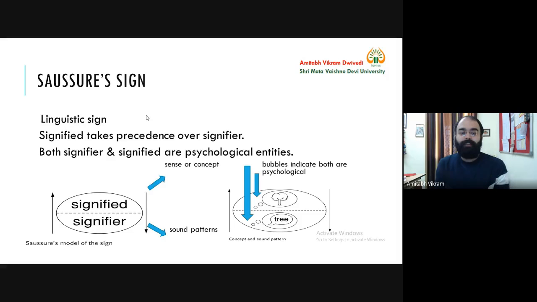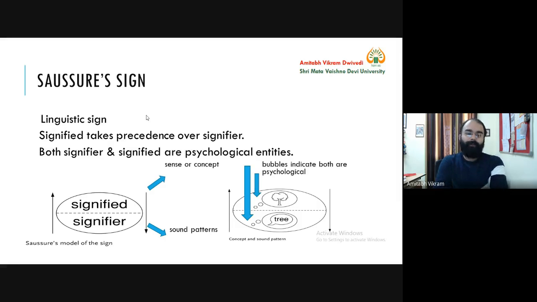So the signifier, whatever I speak, is already there in my brain, because my brain is directing me: now you speak like this, this word is pronounced like this, if you use this phrase then this is grammatical, this is not grammatical, this will be the sequence. All these things are already there in my brain, and that's why signifier and signified are psychological, related to the brain and the mind. Now this is Saussure's model of sign. You can also understand how you can make Saussure's model of sign. It's very simple.